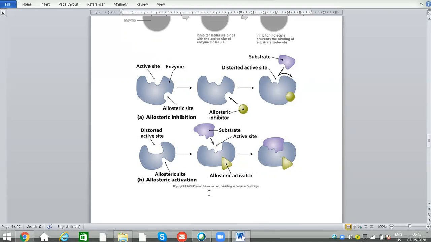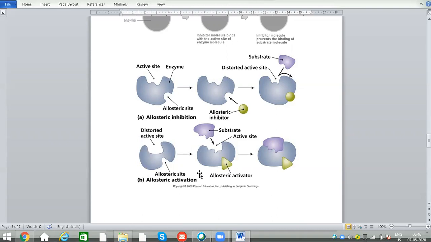And the next one is allosteric activation. So this is quite opposite to the allosteric inhibition. So here also the activator will be attaching at the allosteric site. But initially the active site is disordered. It is not complementary to the substrate shape.